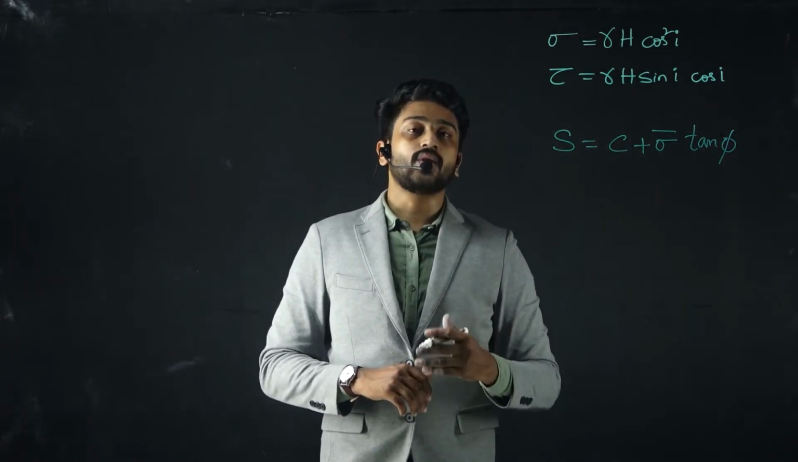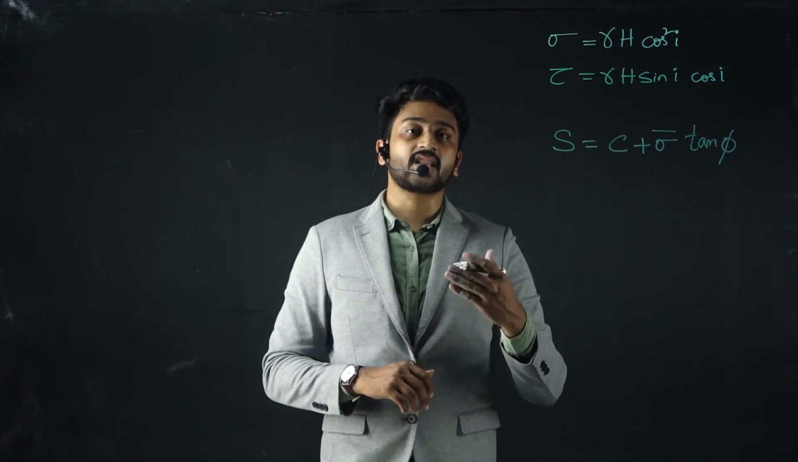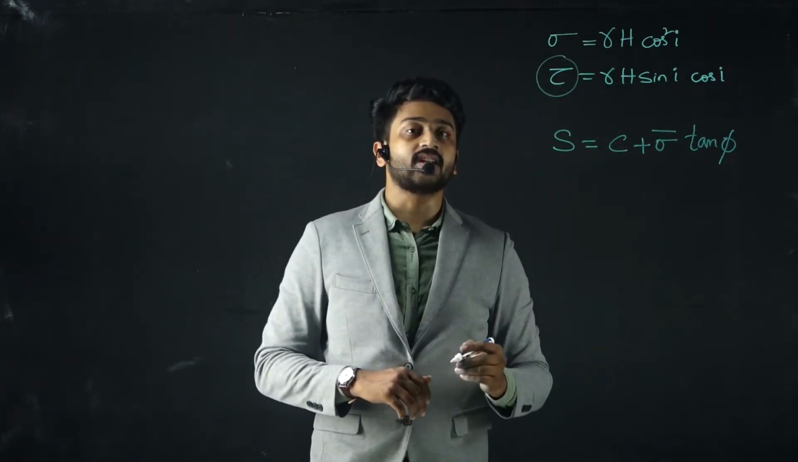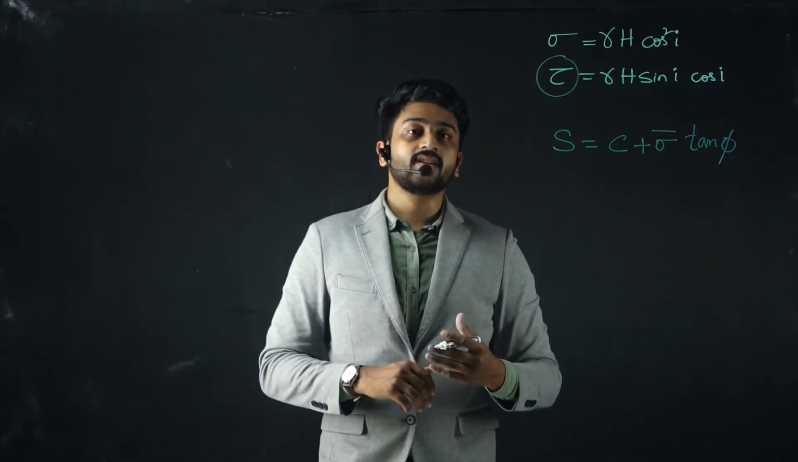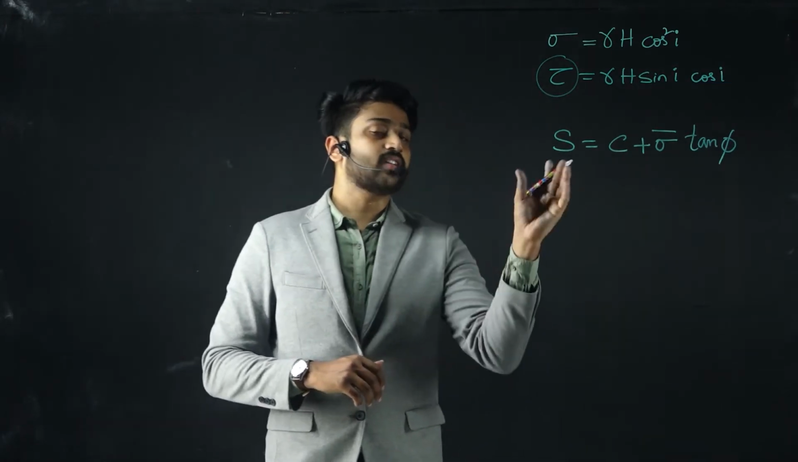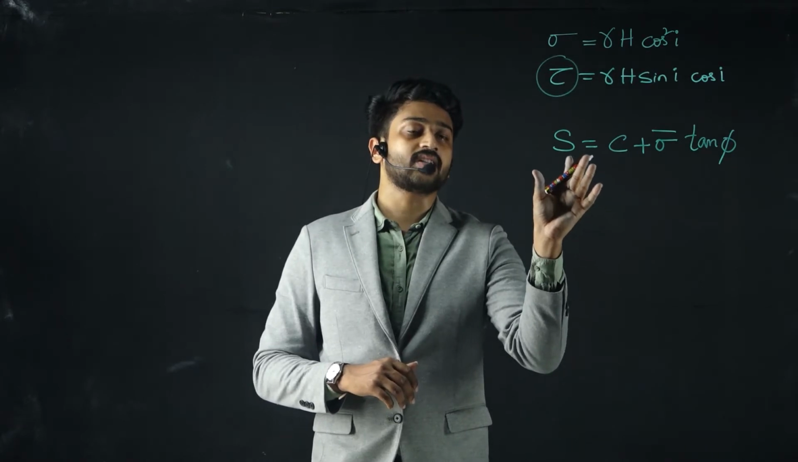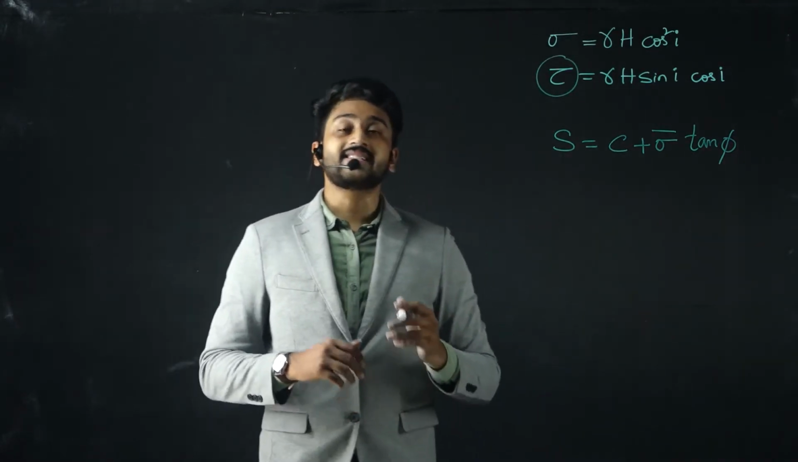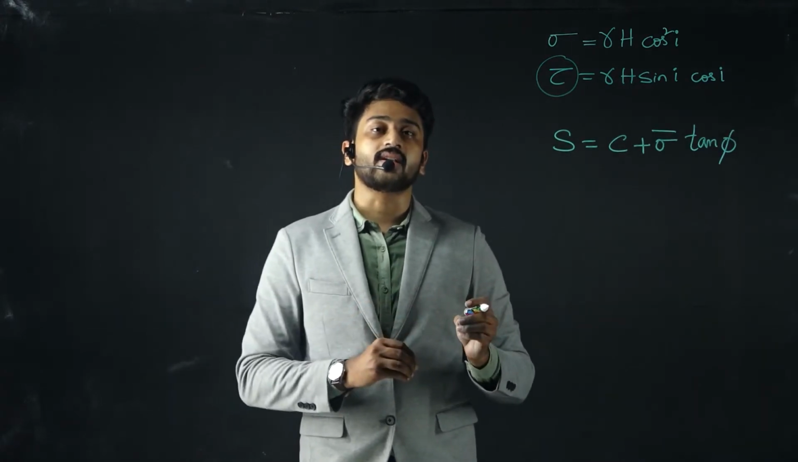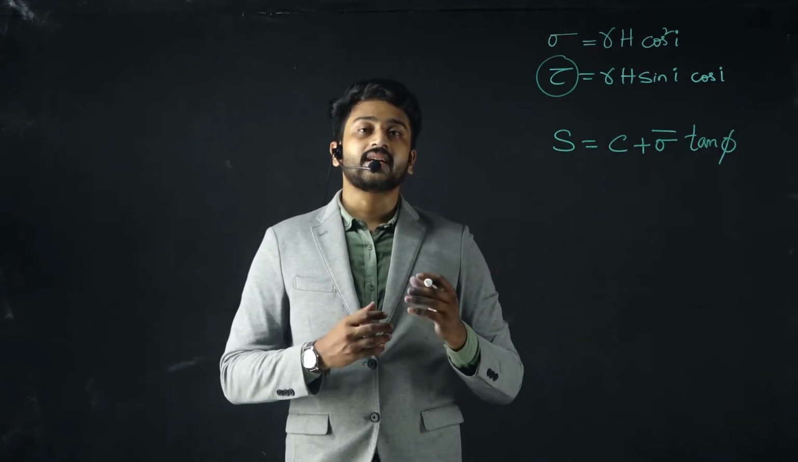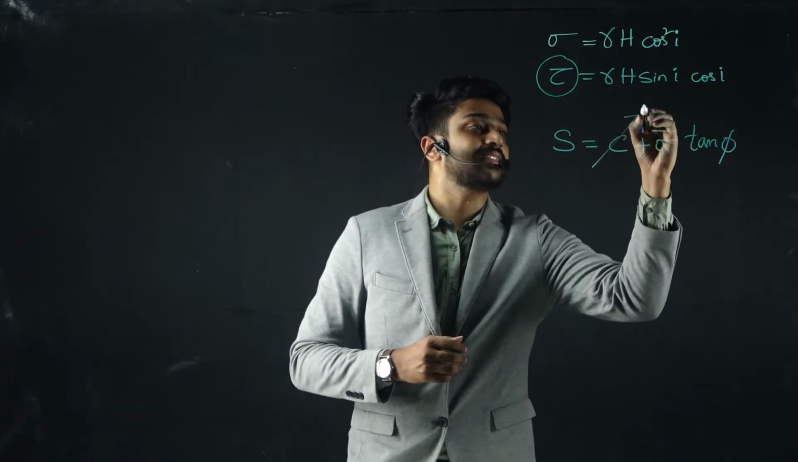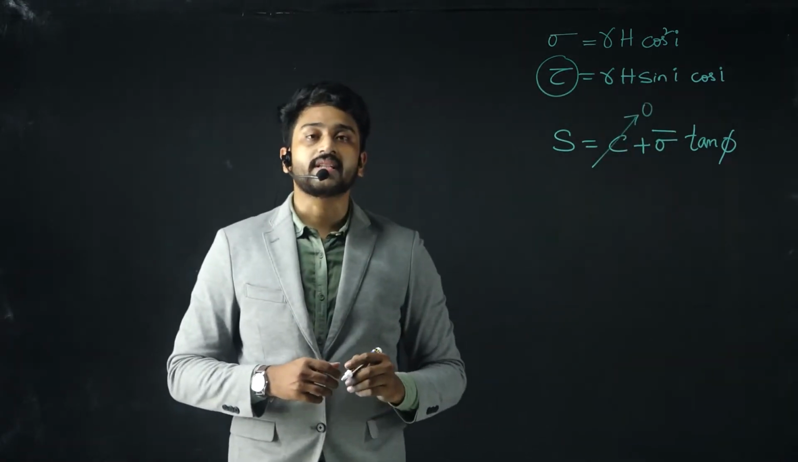As we know, the factor of safety is the shear strength by the mobilized shear strength. We have obtained the mobilized shear strength. We need to understand the shear strength, so for that I have taken the general equation, S equals C plus sigma tan phi. In this particular case, since we are considering cohesionless soil, that means it does not have any cohesion, so this term C is 0.